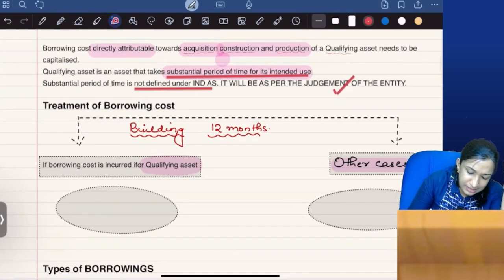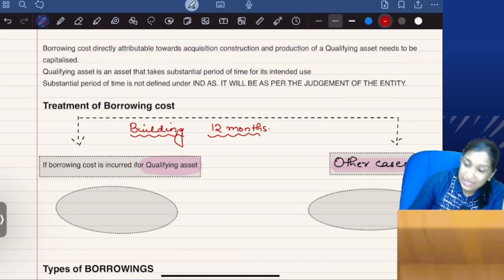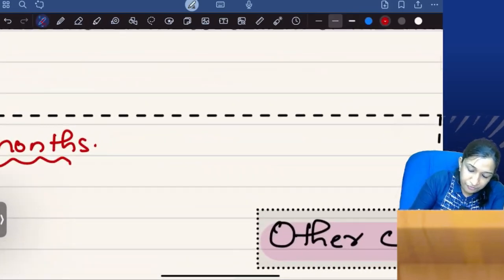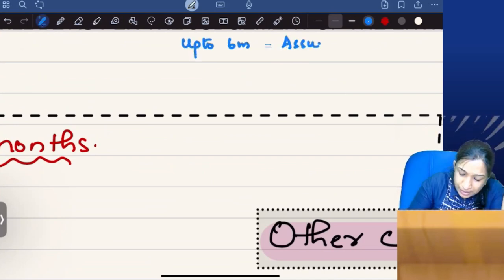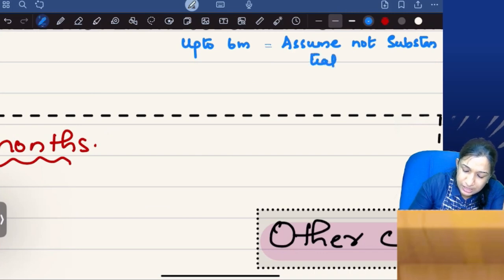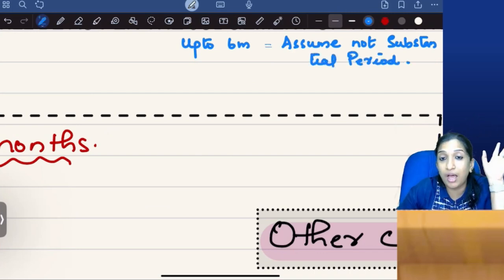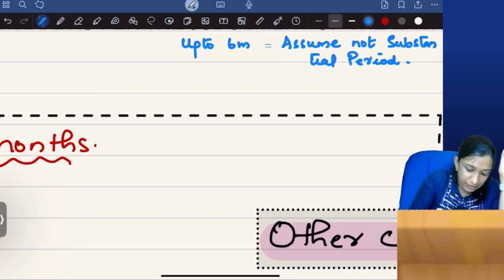So if you get a question, my suggestion is, up to 6 months, it is better to assume it is not substantial period.